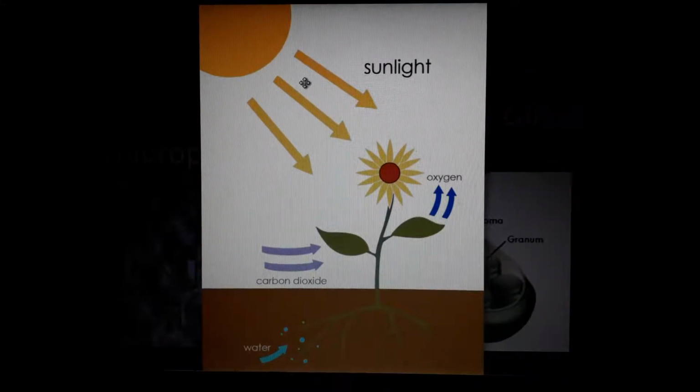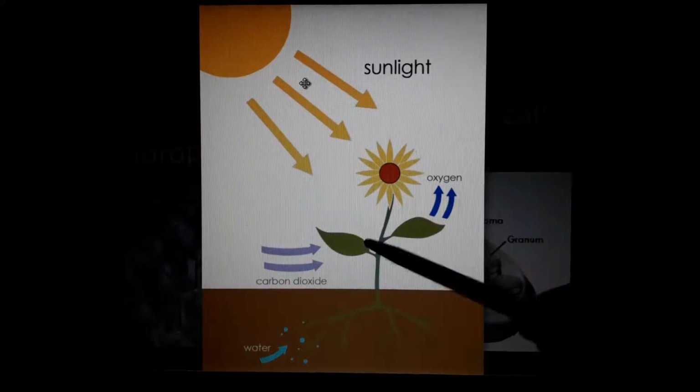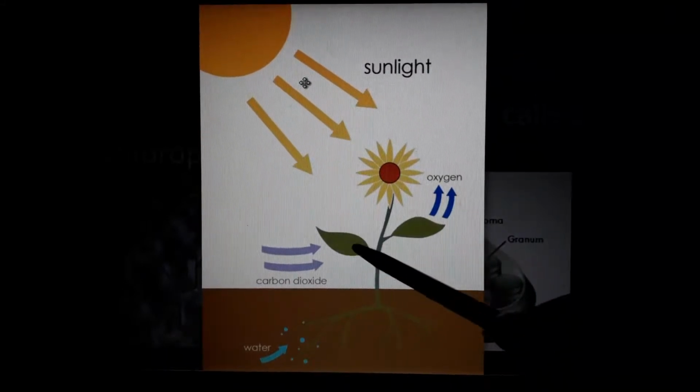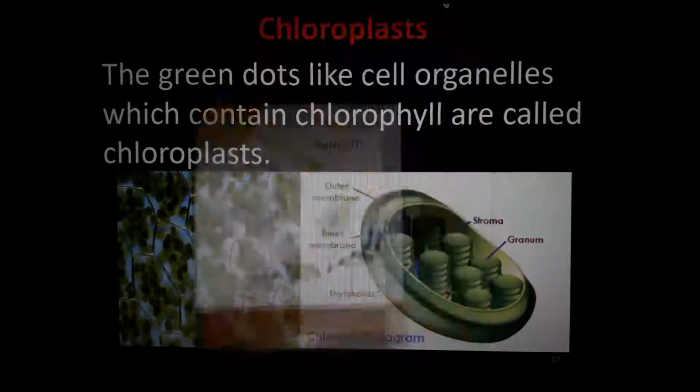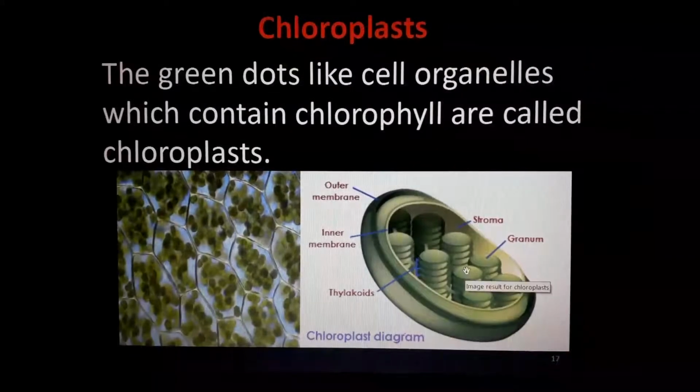Okay, now understood what is photosynthesis? Any doubts? It's a very simple thing. There's no need of any doubt regarding that part, isn't it? It's very simple. You already studied in small classes. This class you studied a bit in detail. So, green plants, green color is due to chlorophyll. Chlorophyll is present in chloroplast. Okay, chloroplast. This is the chloroplast.